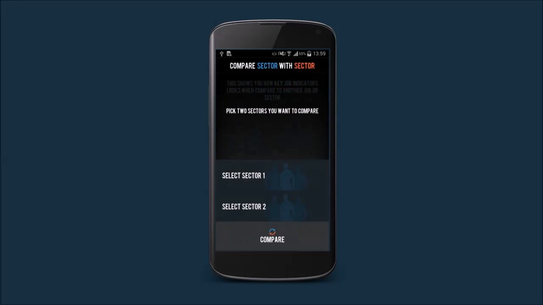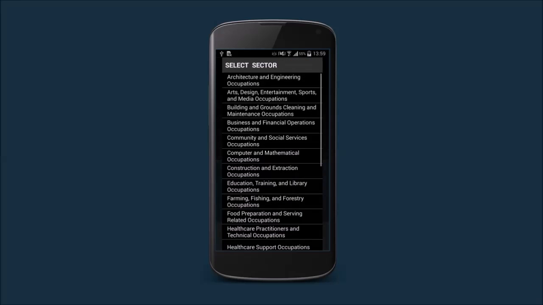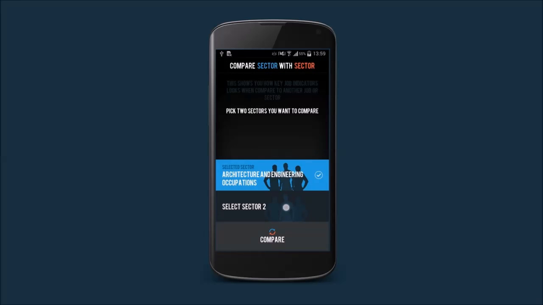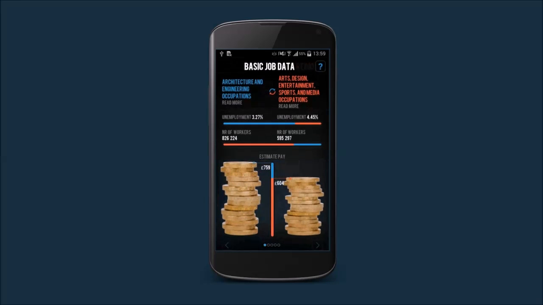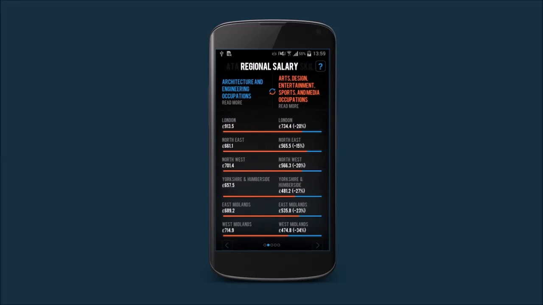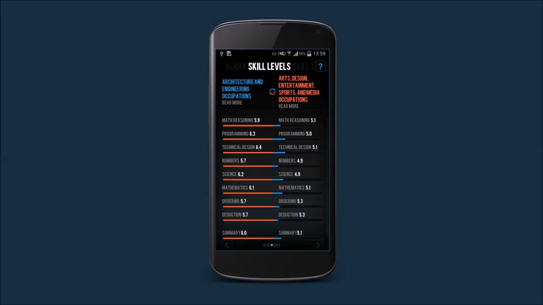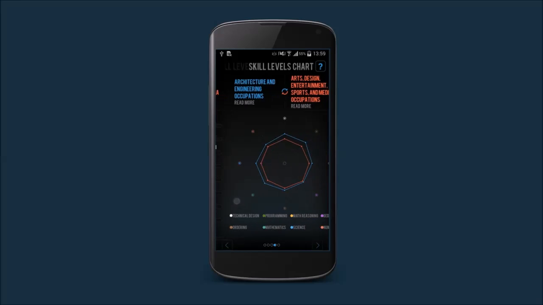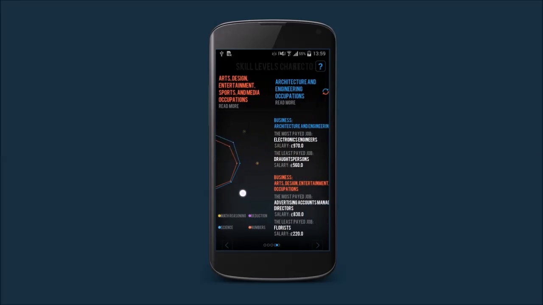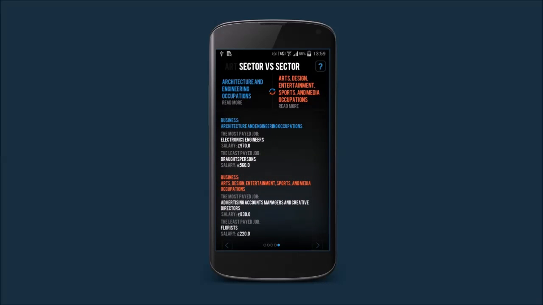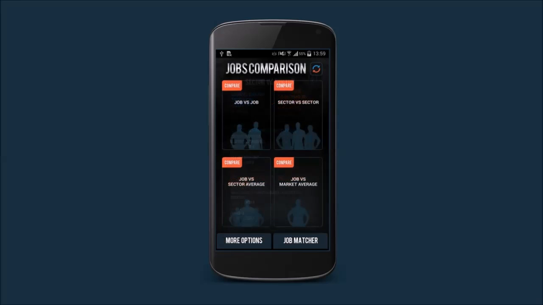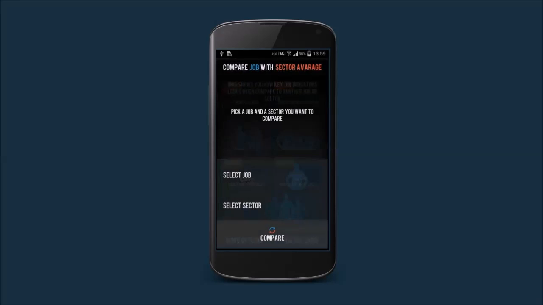Here we can compare the different sectors. Salary and skill information is obtained by calculating the averages of all LMI job data that creates a given sector. We can also have a brief look at the best and worst paid jobs in each selected industry. Similarly, we can also compare any job against the sector average as well as the market average to see how the selected job stands out of the crowd.